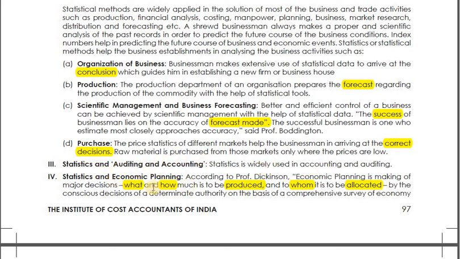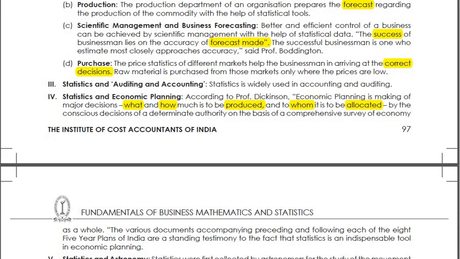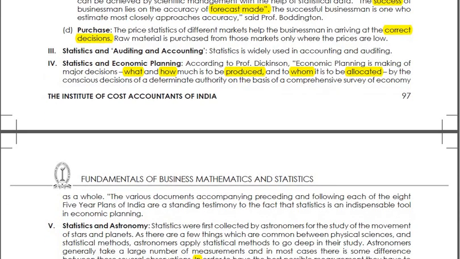Statistics and economic planning. Now economic planning here means what to produce, how to produce, how much to produce, and whom to allocate the resources. This is nothing but your economic planning. I am repeating: what to produce, how to produce, how much to produce, and whom to allocate the resources.